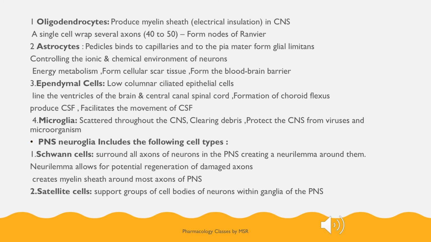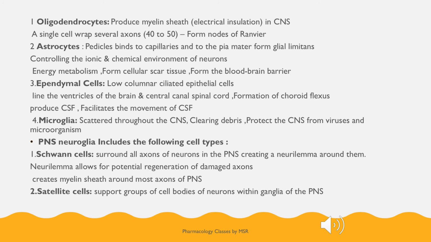at the pedicels which bind to the capillaries and to the pia mater from the glial cells. So these astrocytes control the ionic and chemical environment in the neurons. They help for the energy metabolism and they form the cellular scar tissue, and they help for the formation of the blood-brain barrier, which is a barrier between our brain and the peripheral blood capillaries.